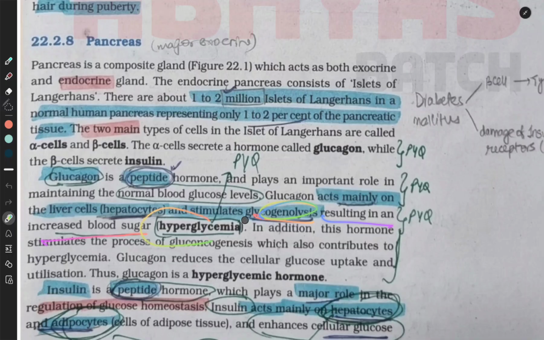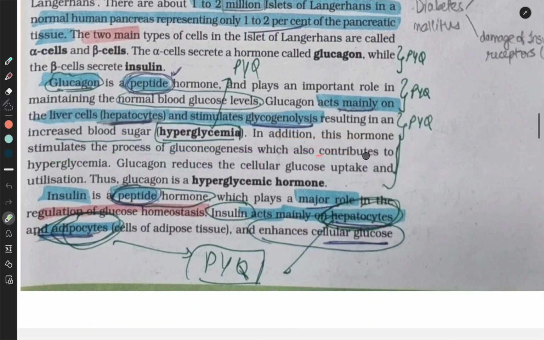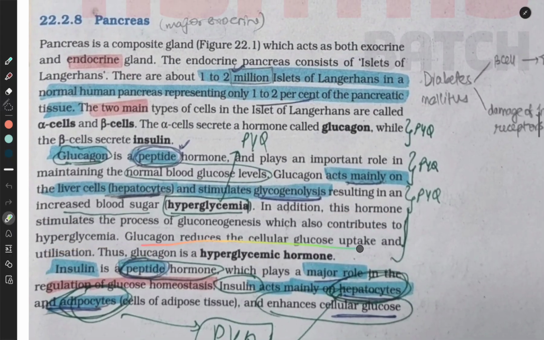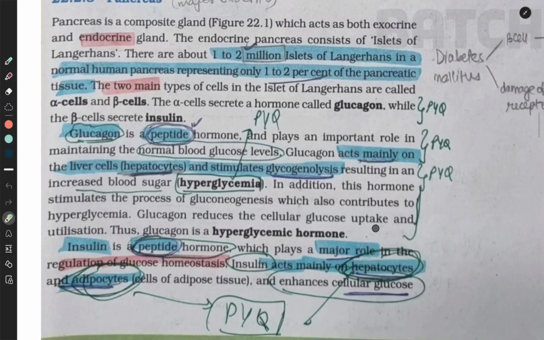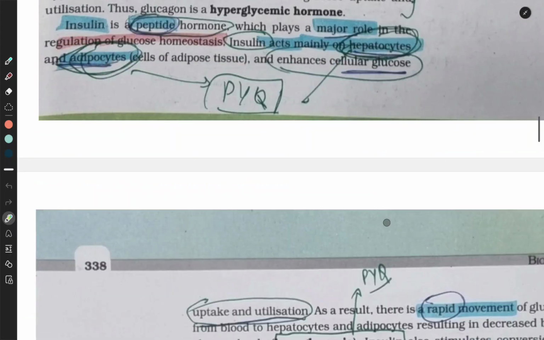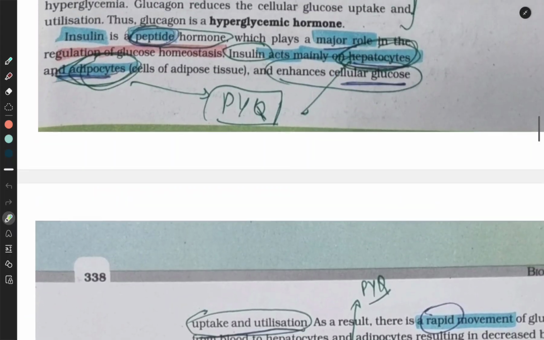resulting in increased blood sugar, hyperglycemia. In addition, this hormone stimulates the process of gluconeogenesis, which also contributes to hyperglycemia. Glucagon reduces the cellular glucose uptake and utilization. Thus, glucagon is a hyperglycemic hormone. Insulin is a peptide hormone which plays a major role in the regulation of glucose homeostasis.